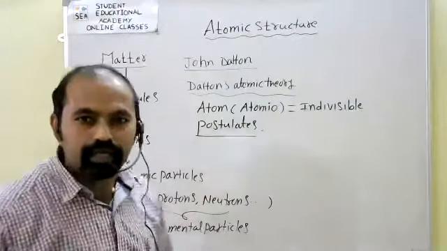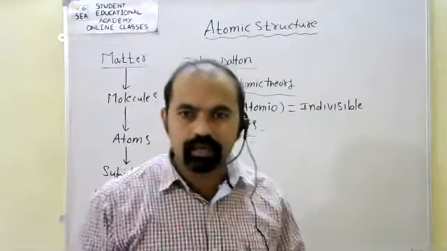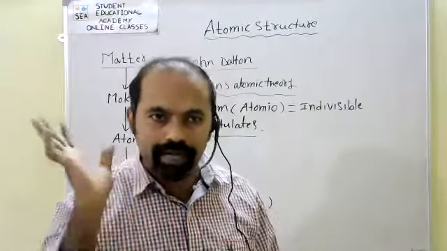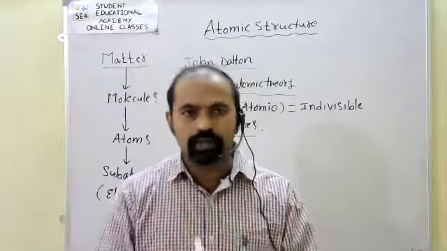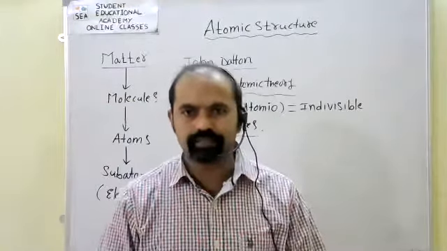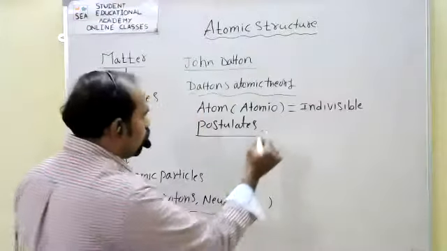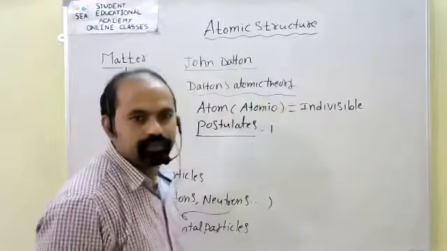John Dalton gave some postulates. Listen. What are the postulates? Important points. Here, the first one.